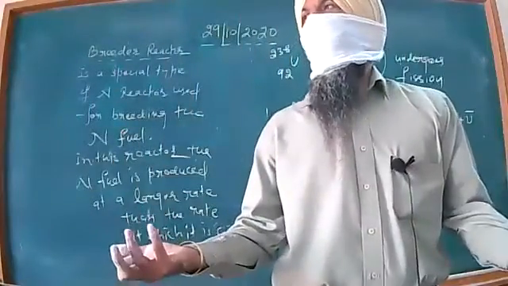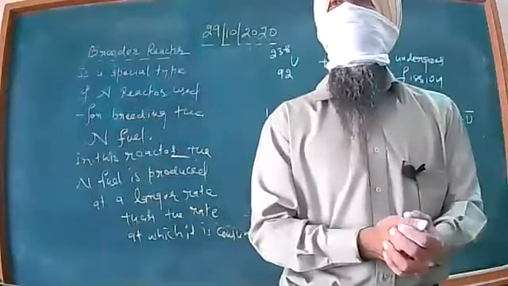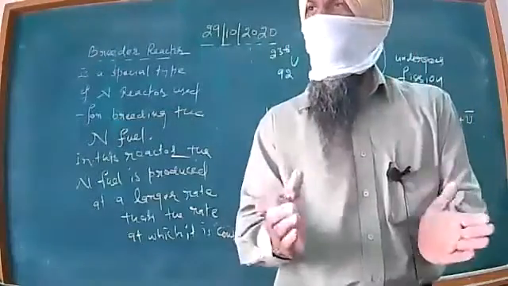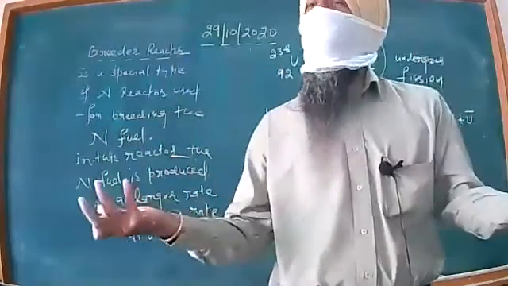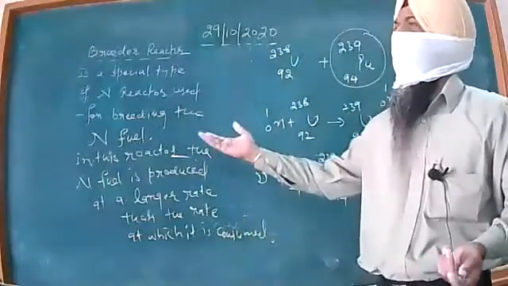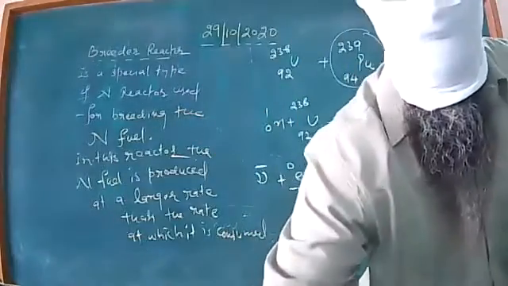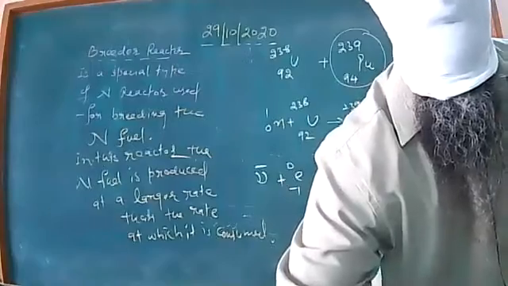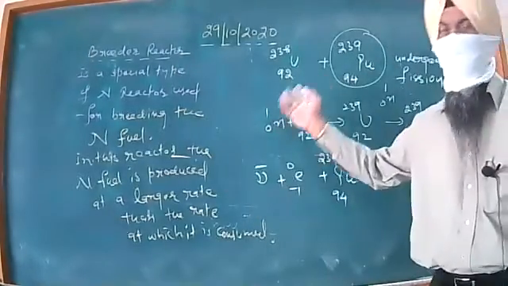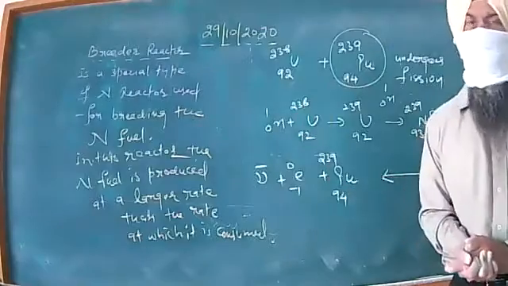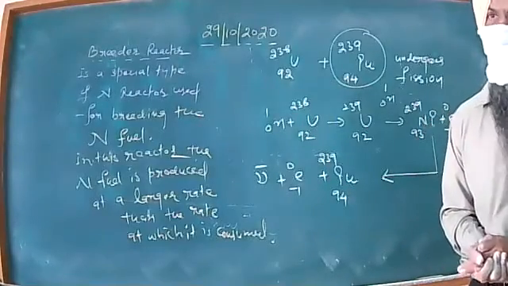Why do we want plutonium? Because we consider plutonium a better fuel than uranium. We do not have to wait for the fast neutrons to get converted into slow neutrons, as in our usual nuclear fission, but here fission can be carried out with the help of fast as well as slow neutrons.